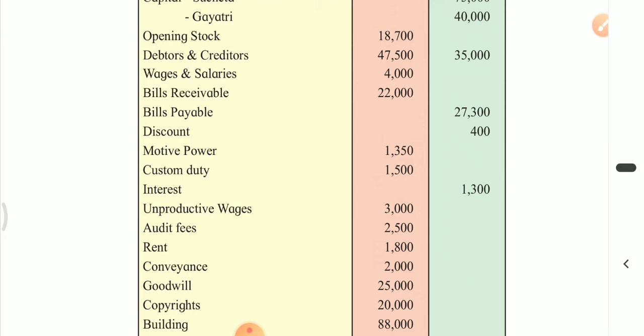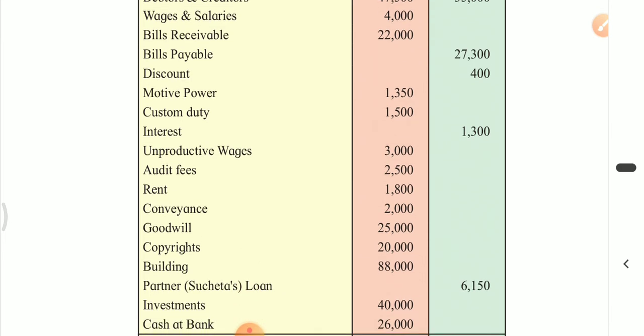Unproductive wages means the wages which are not concerned with the production or manufacturing process or acquisition of goods process. Unproductive wages are indirect expense, therefore they are debited to profit and loss account instead of debiting it to trading account. Audit fees, rent, conveyance, these are indirect expense and will be debited to profit and loss account. Goodwill, copyright, building, they are assets.